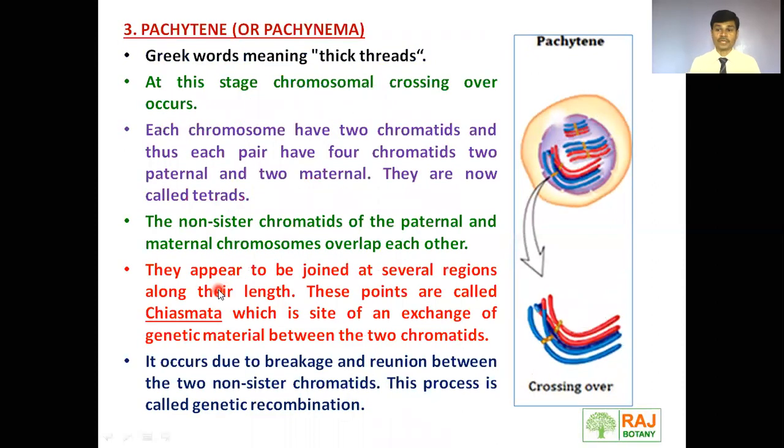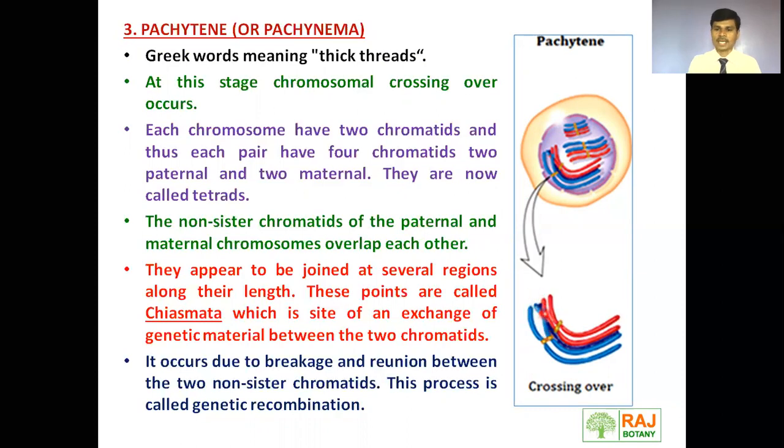Then pachytene, a very important stage of prophase first. Pachy means thick, tene means threads. Thick threads are there as far as pachytene is concerned. The chromosomes show crossing over. Crossing over happens between non-sister chromatids of the homologous chromosomes. Remember, in an earlier slide we discussed sister chromatids and non-sister chromatids. So this crossing over takes place between non-sister chromatids.